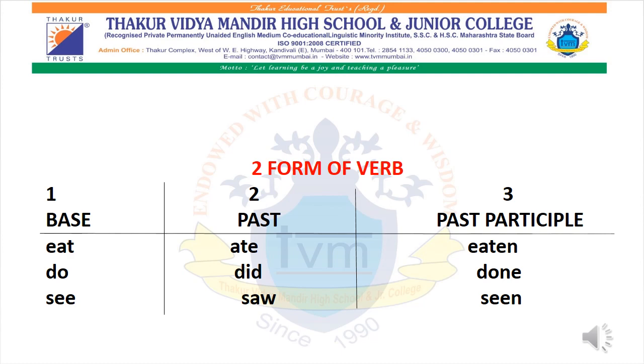Same, let's look at the second one. Do, the past will be did, and the past participle will be done. The next one, see, the past will be saw, and the past participle is seen.